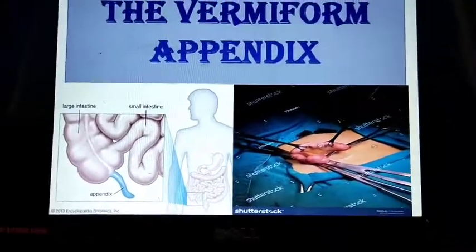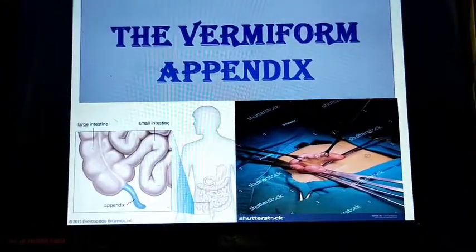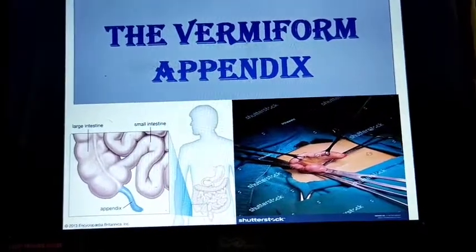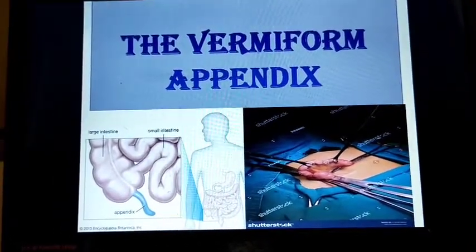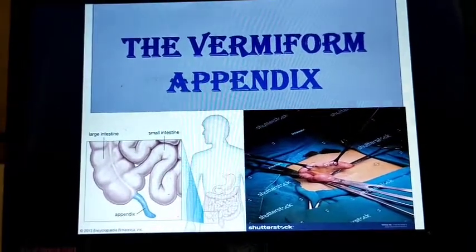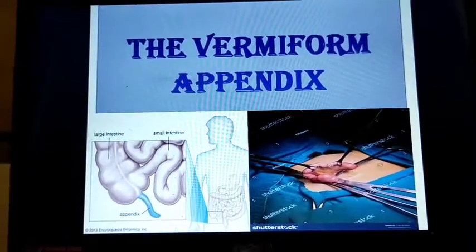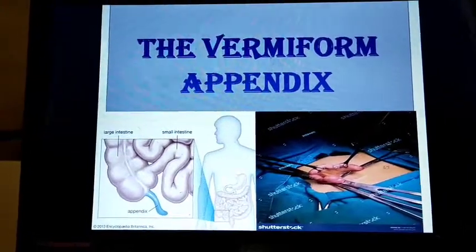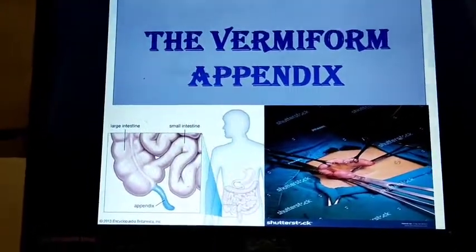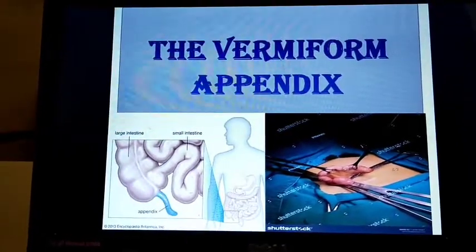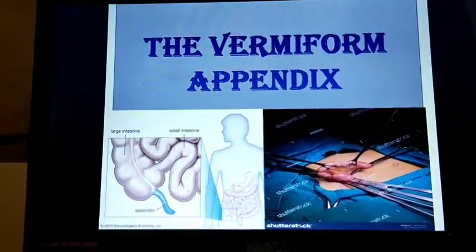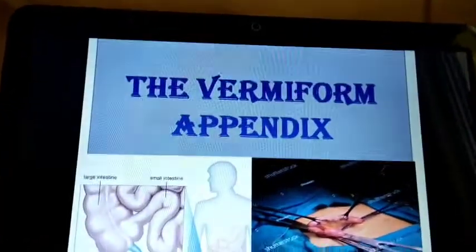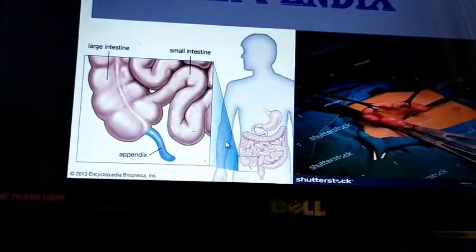Today we'll go over the anatomy of the vermiform appendix. The appendix is a narrow finger-shaped pouch that projects out from the colon, or the cecum, on the lower right side of the abdomen.